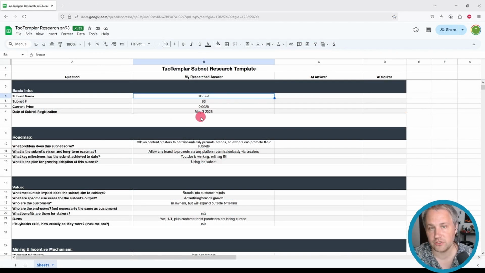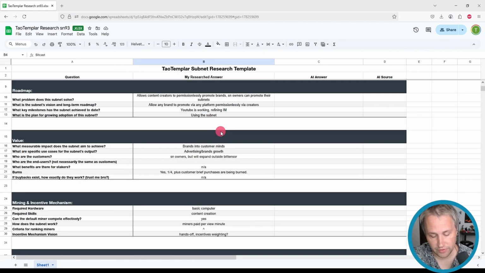I should also mention that Bitcast was able to generate income within 1 month. That just kind of proves the end-to-end process is working, or can work at the very least. I'd say it's better to see revenue than not, but you should maybe have a little bit of grace for subnets that are a little bit more research focused.